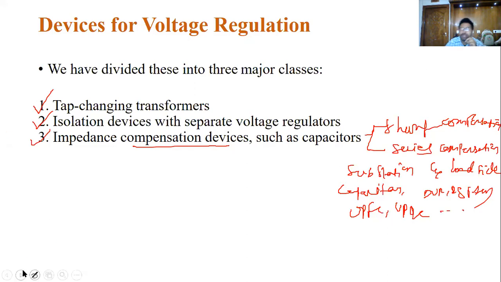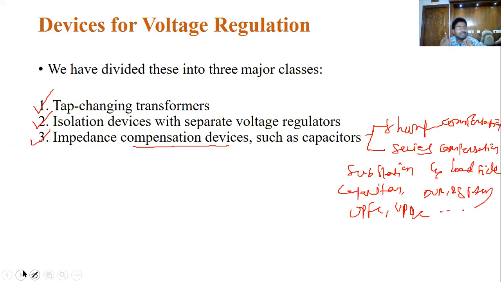Improving the voltage regulation means you can reduce the losses in the power system, or reduce power quality problems in the power system.